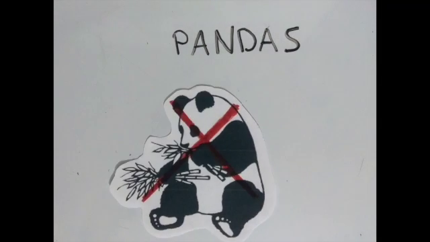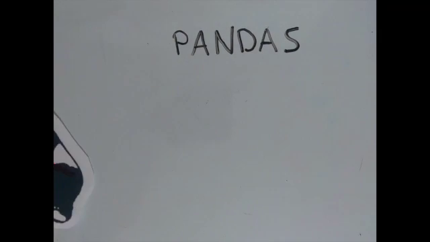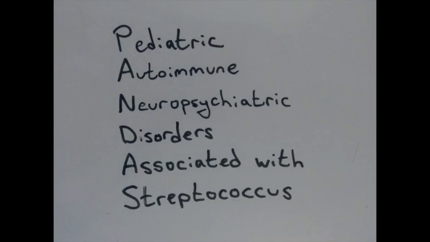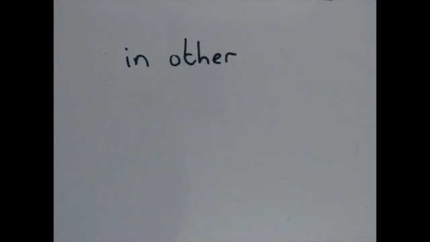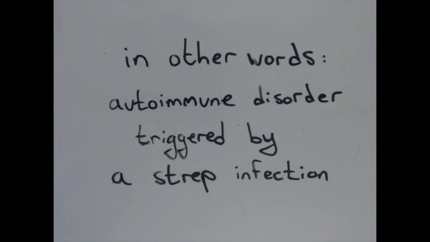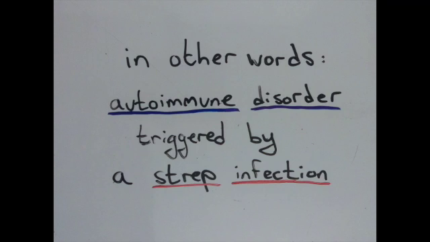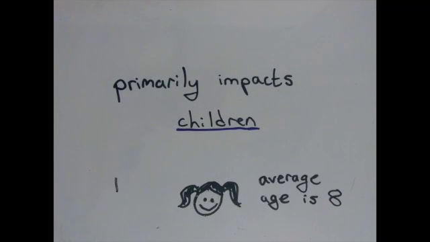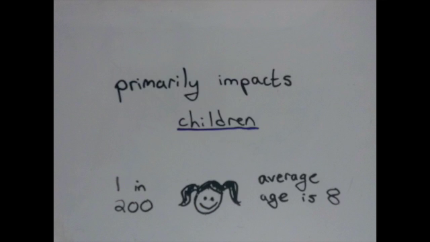One example of this is PANDAS, not the animal. PANDAS stands for Pediatric Autoimmune Neuropsychiatric Disorders Associated with Streptococcus. In other words, it's an autoimmune disorder triggered by a strep infection. PANDAS primarily impacts children, with the average age being 8, affecting 1 in 200 kids in the United States.